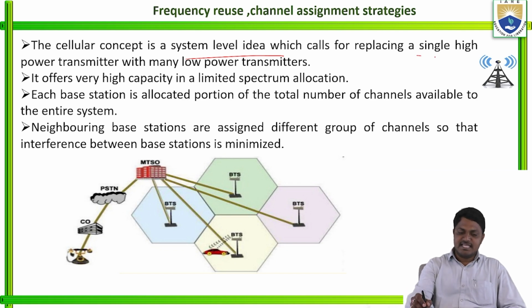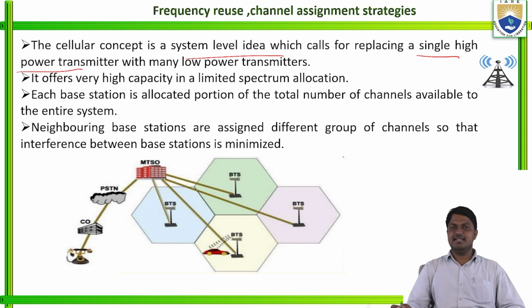The single high power transmitter is the base station or antenna, which is connected to many low power transmitter antennas. The high power transmitter has a high frequency band, which means high capacity in limited spectrum utilization.